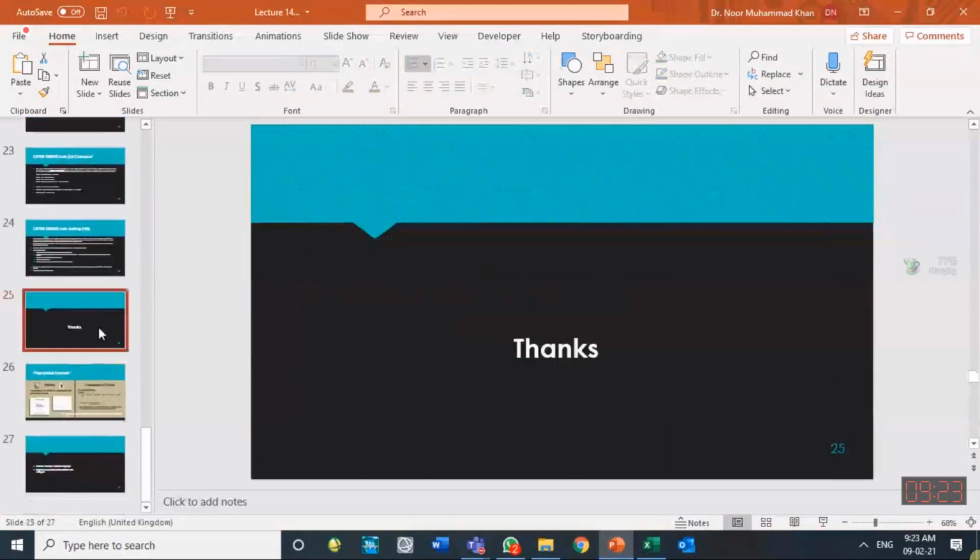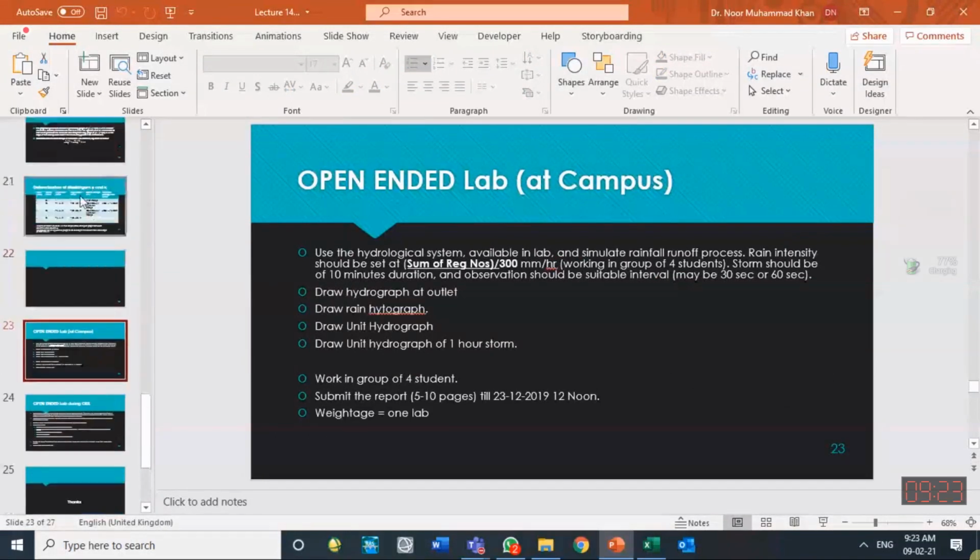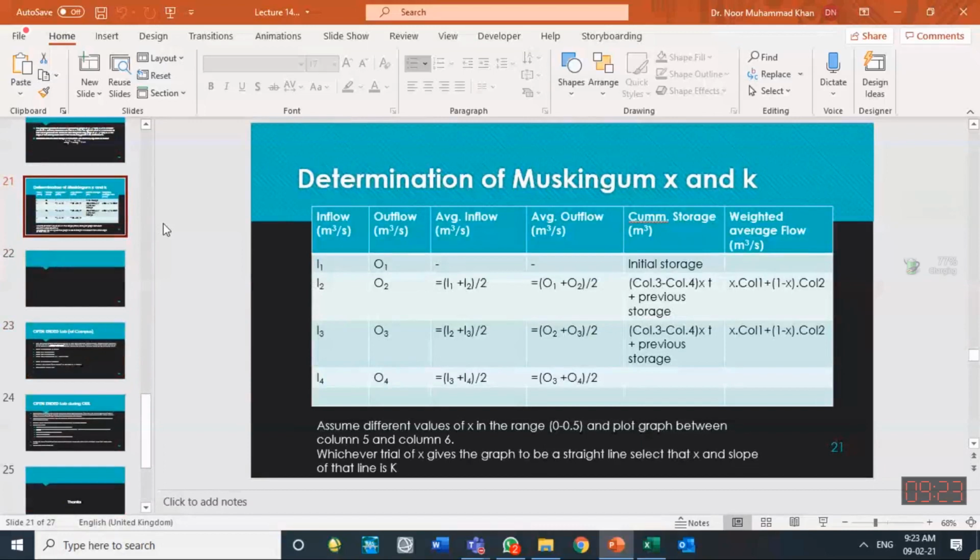So that concludes this lecture, how to calculate K and X values for a certain channel if the inflow hydrograph is known to you and the outflow hydrograph is known to you. Why are we calculating K and X? Because in future we want to use this K and X to route the flood. If another flood comes, this K and X will be used for this channel. They are constant for a certain channel, for a certain reach. So we can use this one.